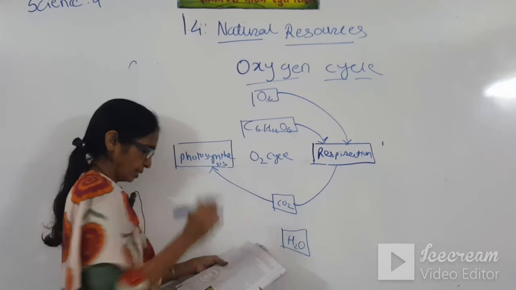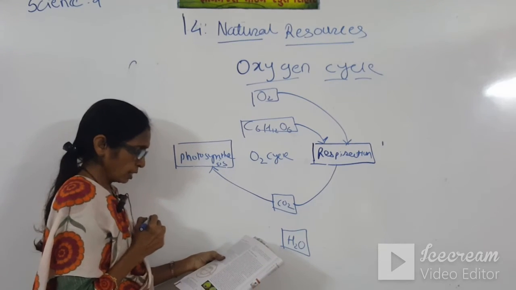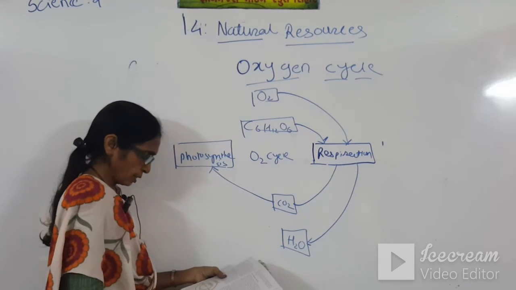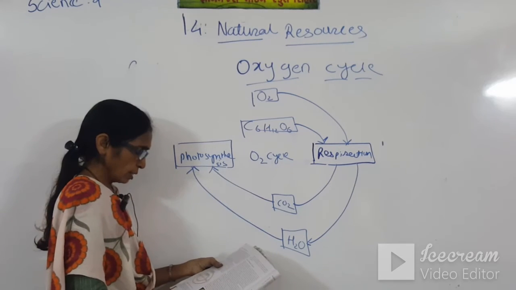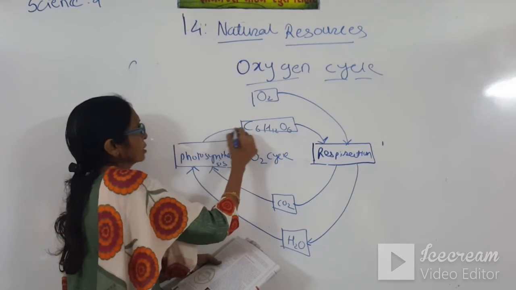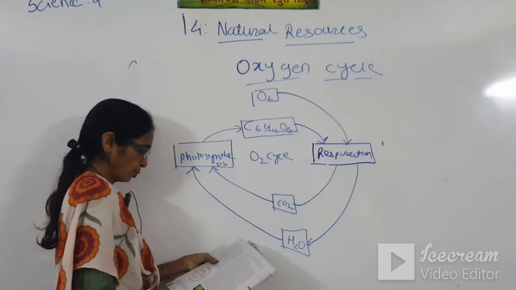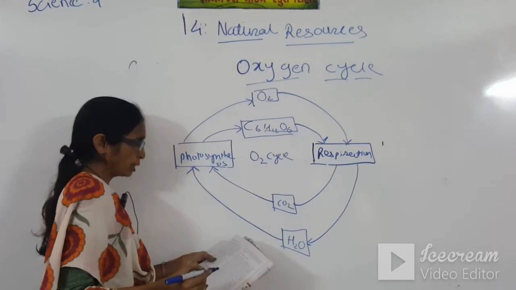When we exhale, it is utilized for the photosynthesis. Also in the respiration, water is released, and it is also utilized for the photosynthesis. Again in the photosynthesis, the glucose is produced, and it is very easy, students, I will explain to you.